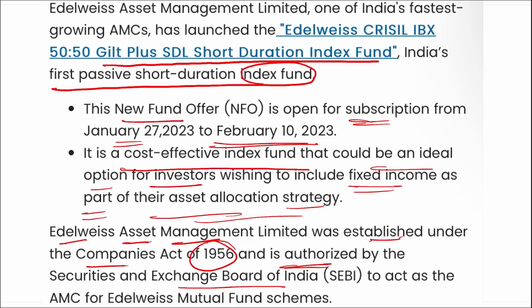Here remember, the government security component will be created by choosing the most liquid government bonds with a minimum outstanding of 10,000 crore rupees, starting from 1 to 5 years. Alright, moving on. If we talk about Edelweiss Asset Management Limited, who is the Managing Director and Chief Executive Officer? Radhika Gupta. And it was founded in 2008. Headquarters is in Mumbai, Maharashtra.